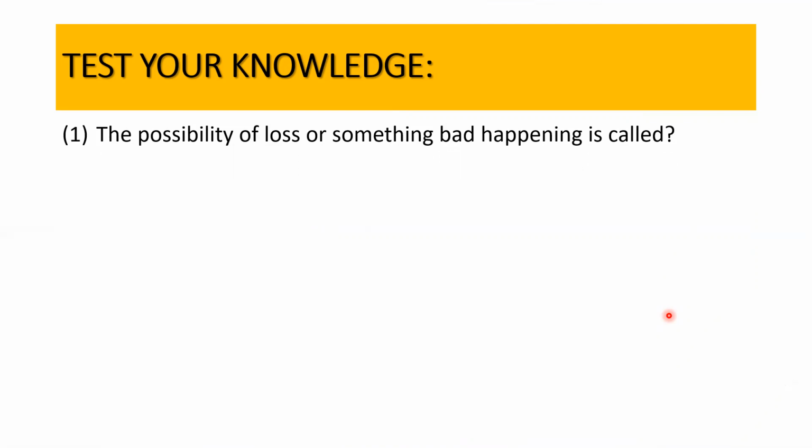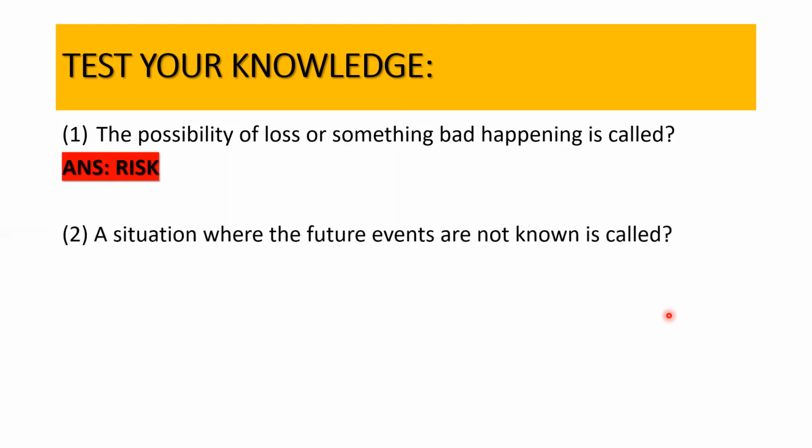So yes, it is known as risk. Question number 2 for you. A situation where the future events are not known is called. When the events and the outcomes both are uncertain, which is this situation known as? So the correct answer is uncertainty.